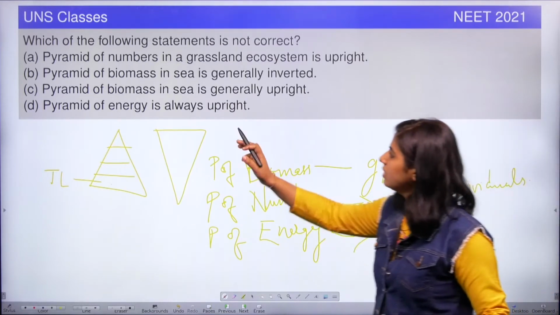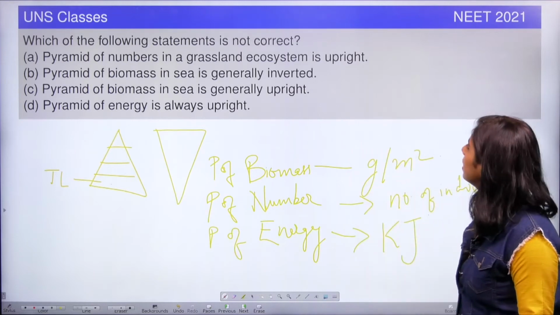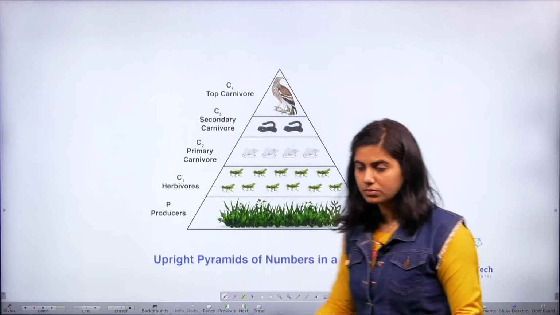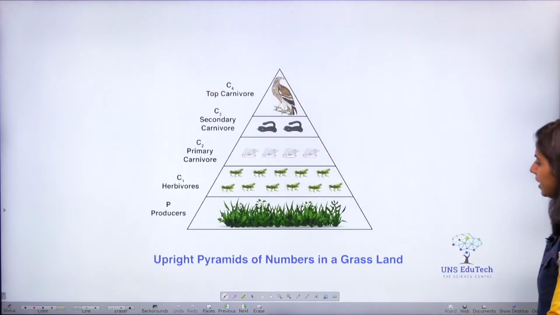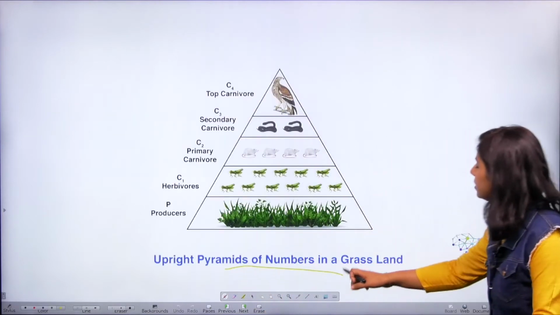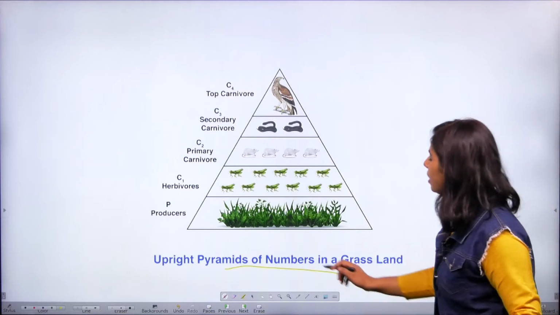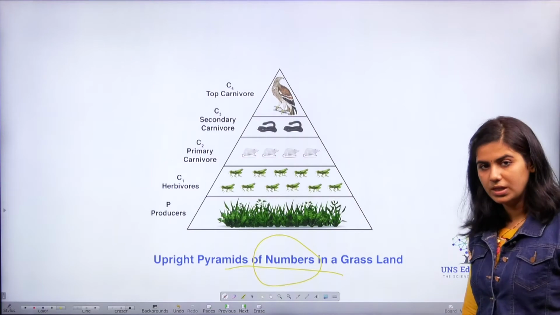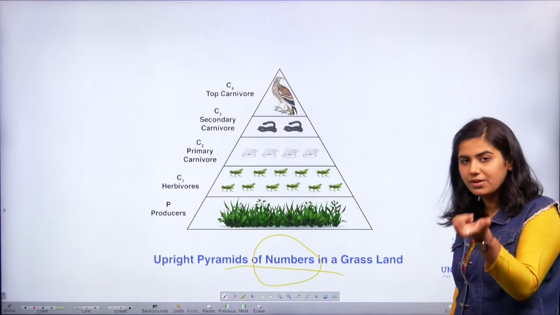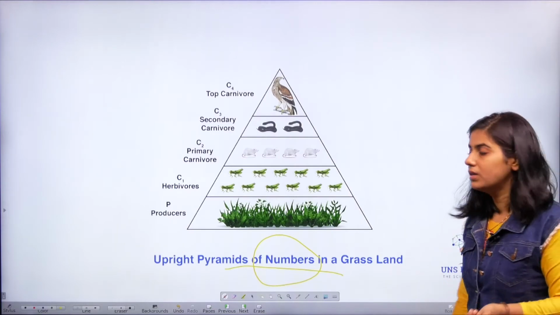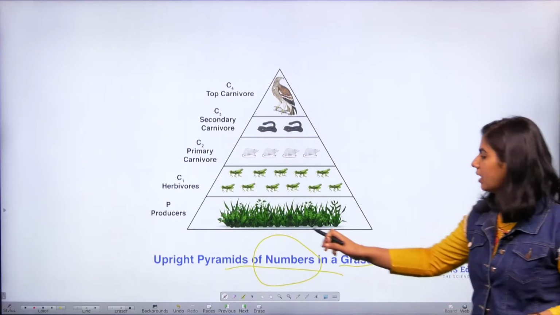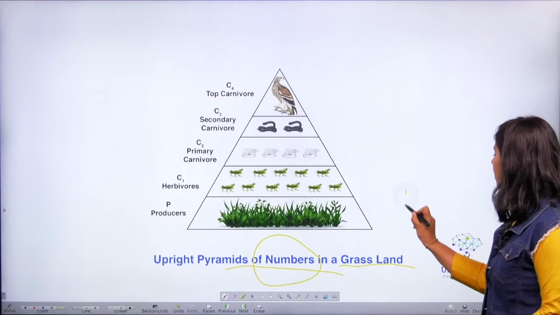So see the first option: pyramid of number in a grassland ecosystem is upright. If you see this slide, it's the pyramid of numbers. So let's go into detail. Pyramid of numbers means the unit will be the number of individuals in a trophic level in a unit area. So if we take a unit area in a grassland, the number of grasses. So let's start drawing it.